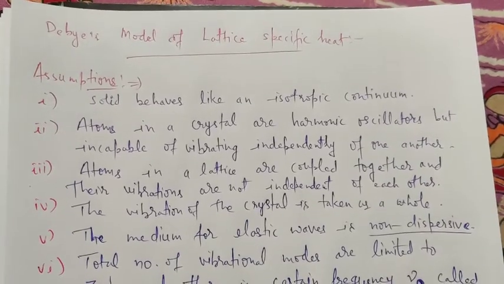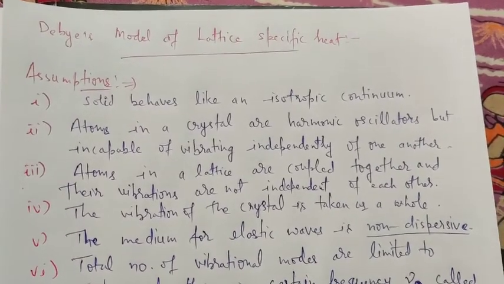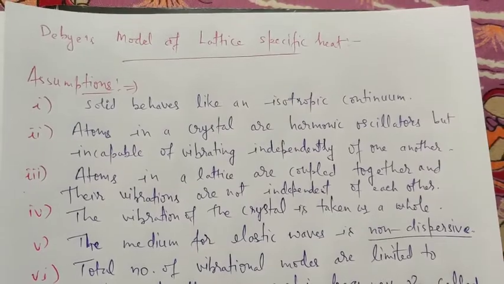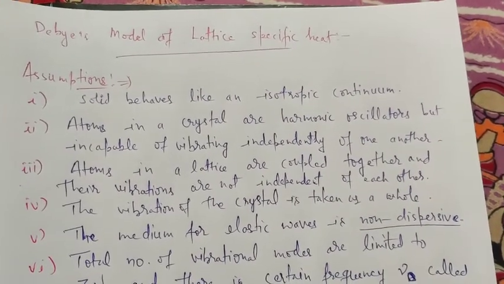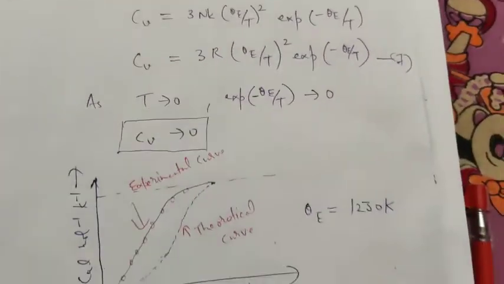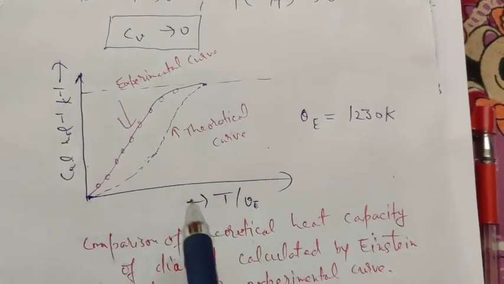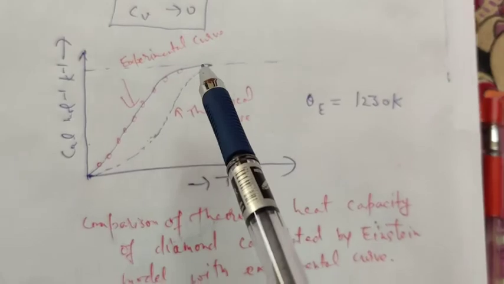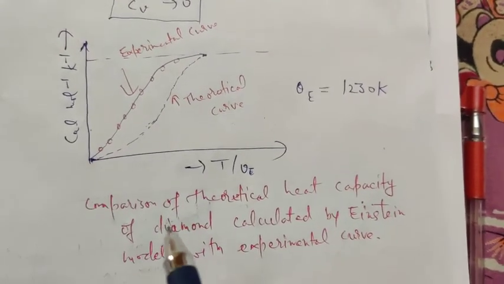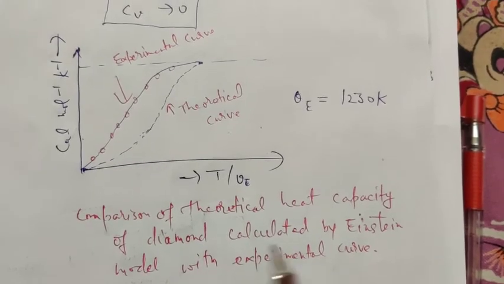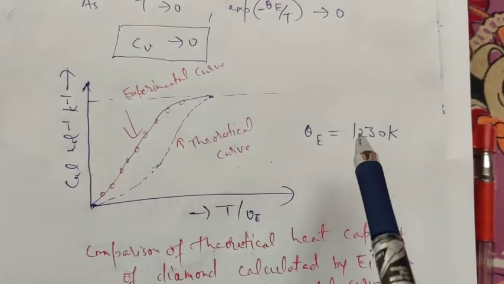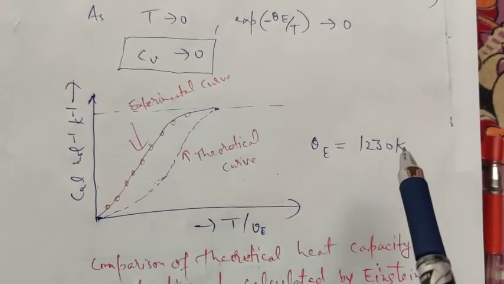So in today's lecture we are going to discuss the Debye's model of lattice specific heat. Since we know that in the Einstein case of specific heat, this was the curve for specific heat capacity versus temperature for diamond, where the Einstein temperature is 1230 Kelvin.